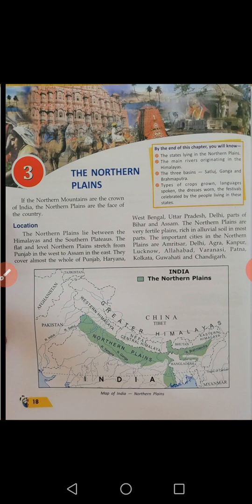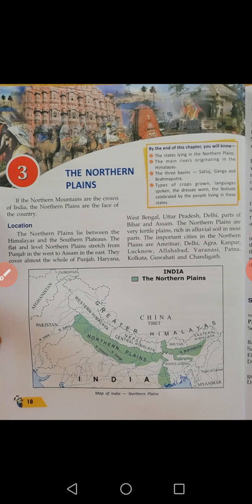Location. Where are the northern plains? The northern plains lie between the Himalayas and the southern plateaus. See on page 18, below this, the India map is here, the northern part of India.